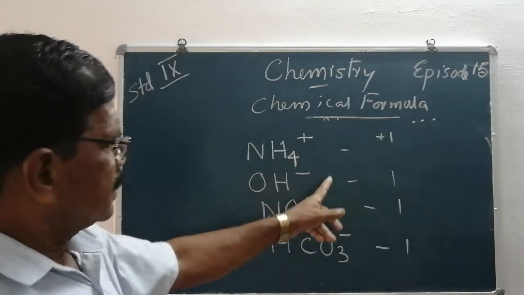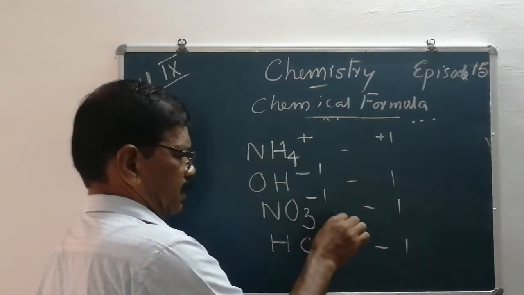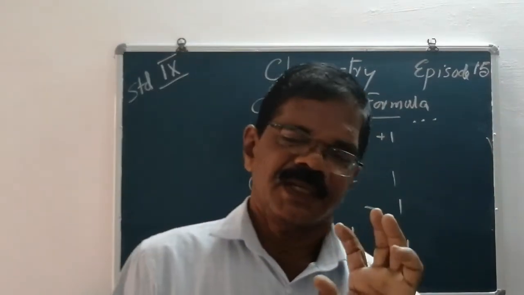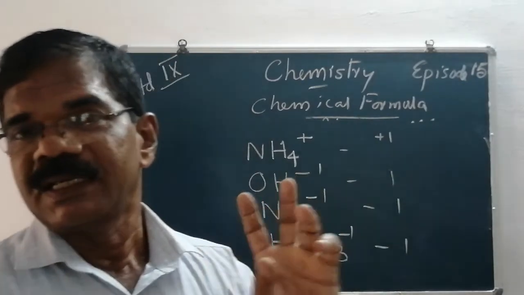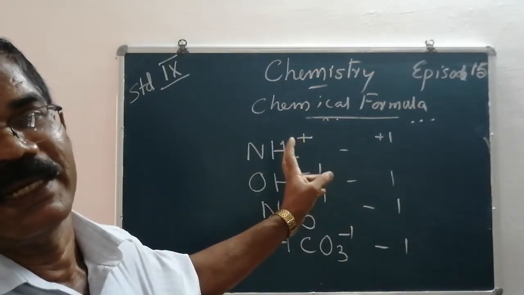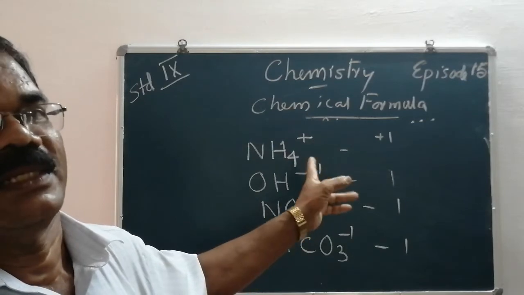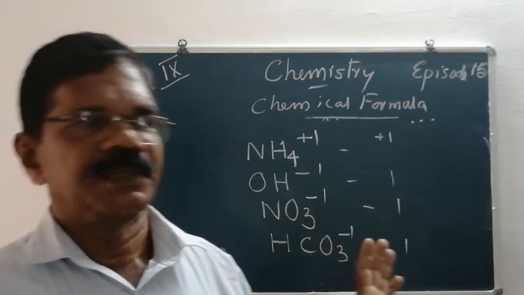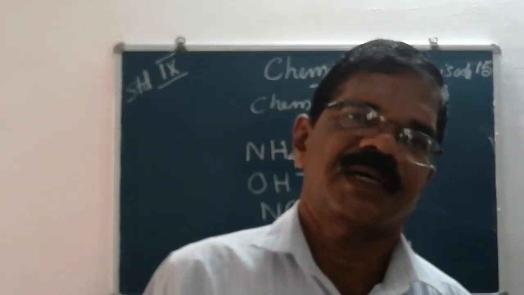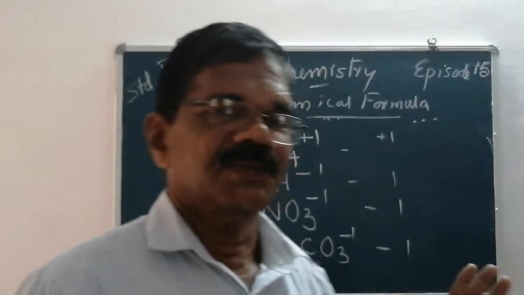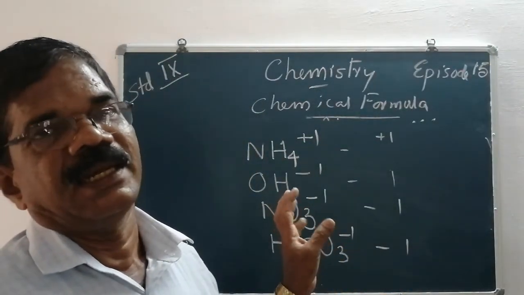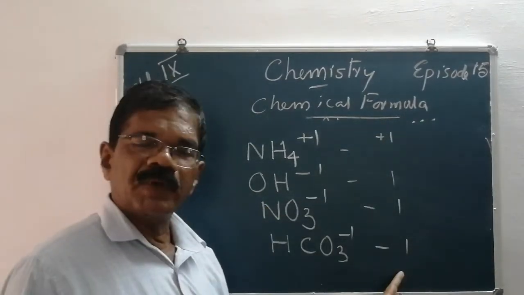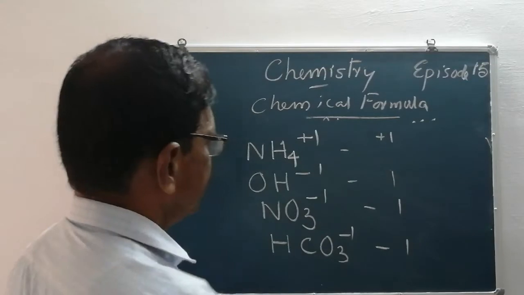These all have negative charge. The only positive radical in our everyday life, or at your school level, that you have to remember, the only positive radical you will come across while studying chemistry, is the ammonium radical. All other radicals in your high school textbook have negative charges. Only one positive radical, the ammonium ion. Its charge is positive, and its valency, or charge, is 1.